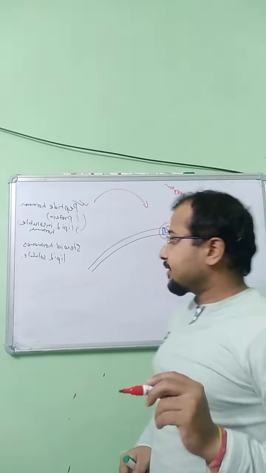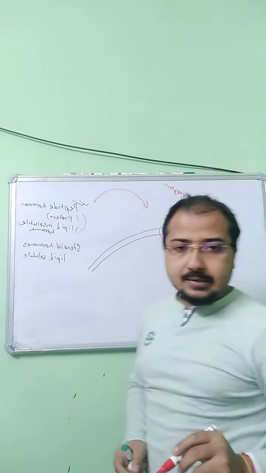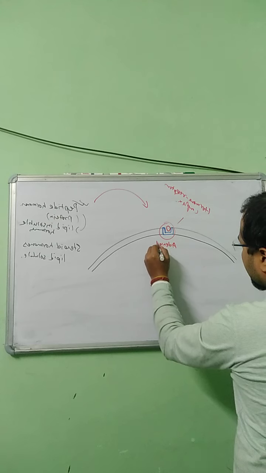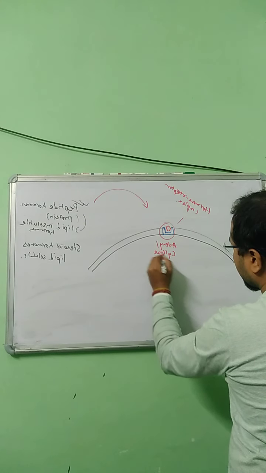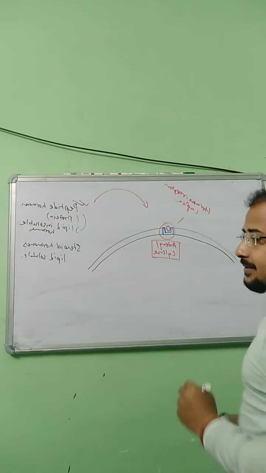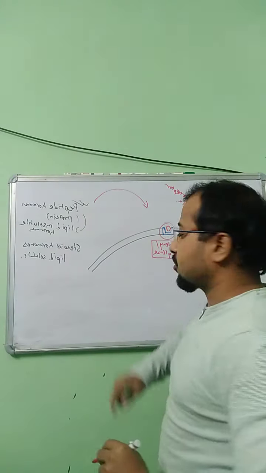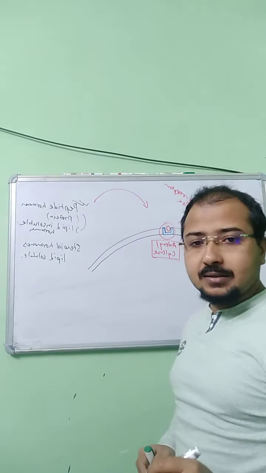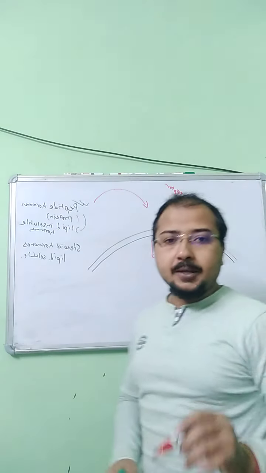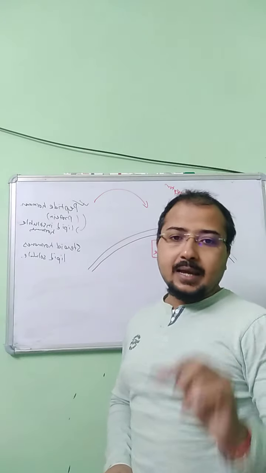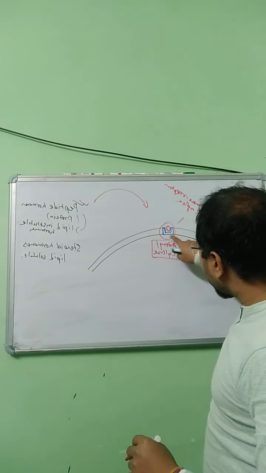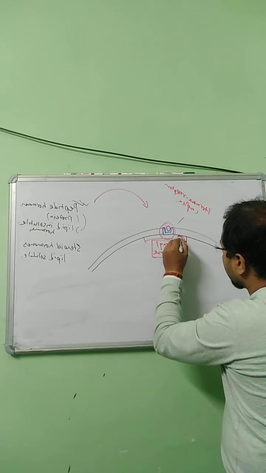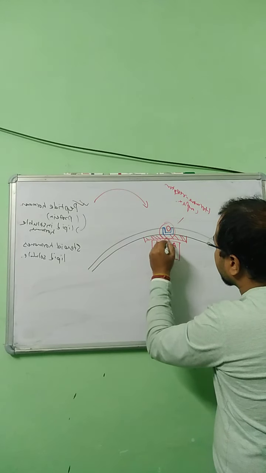Now this complex activates an enzyme system, especially the enzyme adenyl cyclase. This enzyme is activated by the hormone receptor complex. Once this enzyme gets activated, it converts ATP into cyclic AMP at the inner membrane of the cell. This is the inner membrane of the cell.